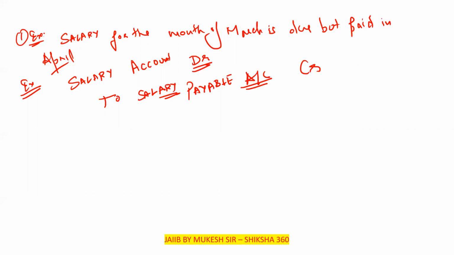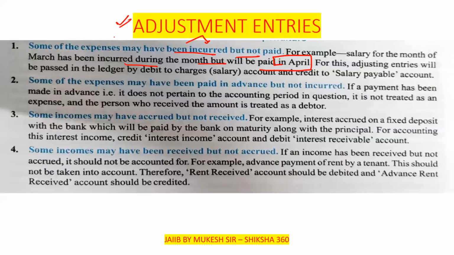Okay. So this is the example of some of the expenses that may have been incurred but not paid. This one is the example of salary. Second point: some of the expenses may have been paid in advance but not incurred. That is, we have already paid in advance, but they are not yet incurred.